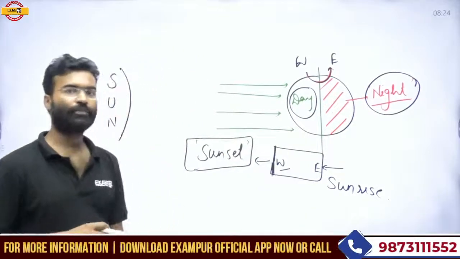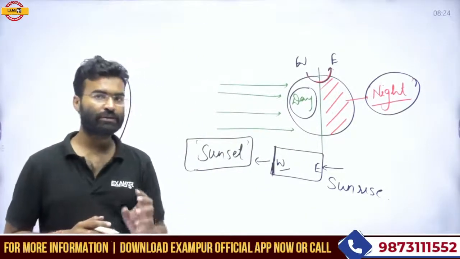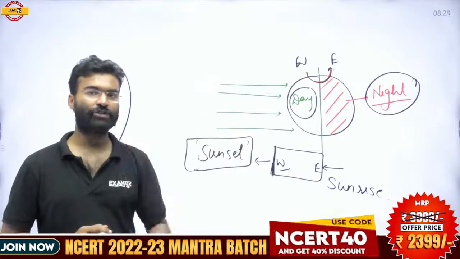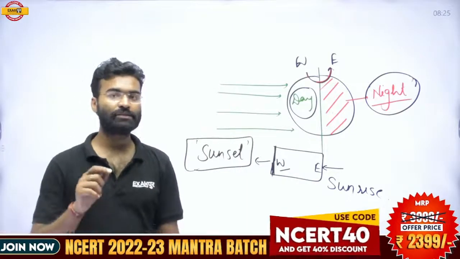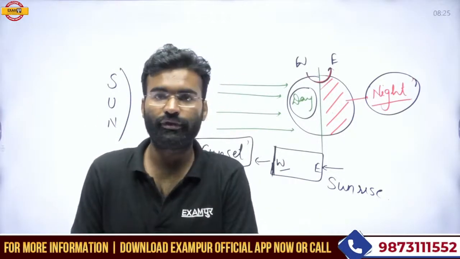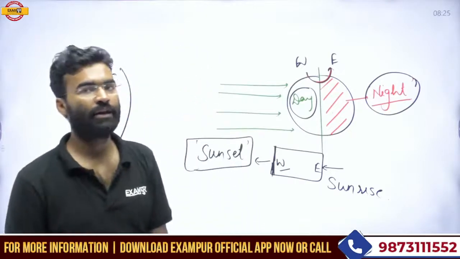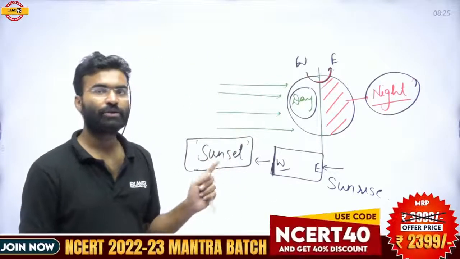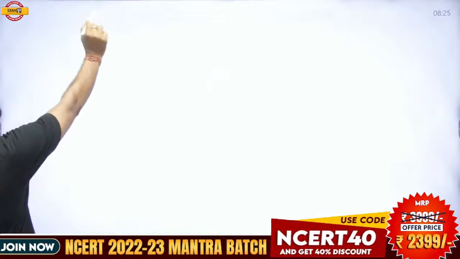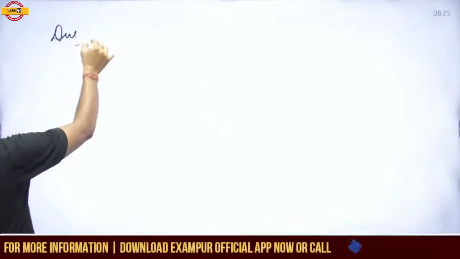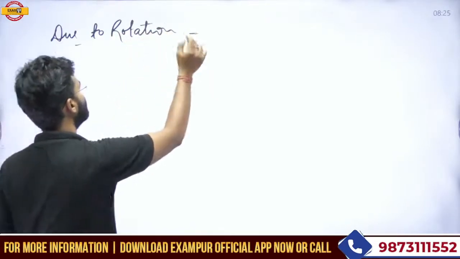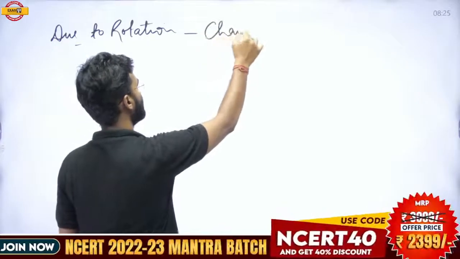At the present time, we see the sun rise in the east due to the rotation of the earth. If we reverse the direction of the rotation, then the sunrise will be experienced in the western section of any country or continent, and the sunset will happen in the eastern margin. So due to the direction of the rotation, what is the result? You can note it down: due to the rotation, change in day and night.